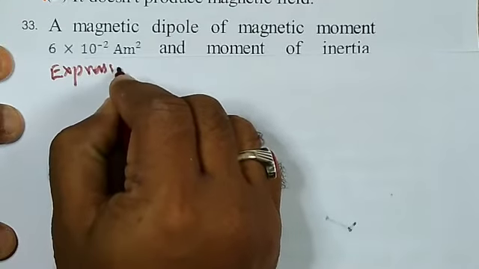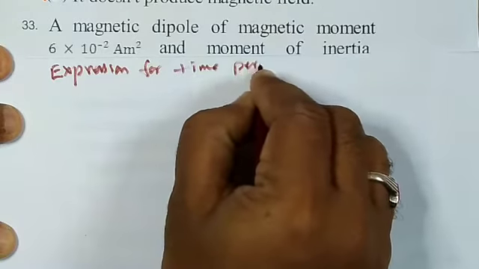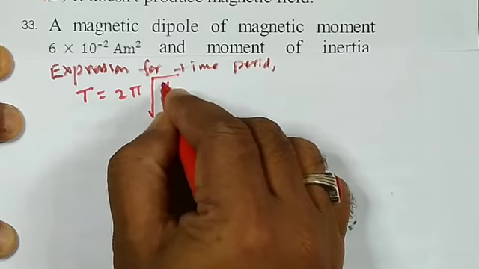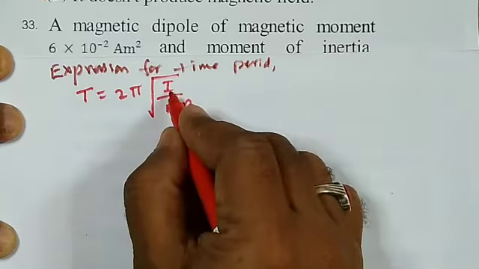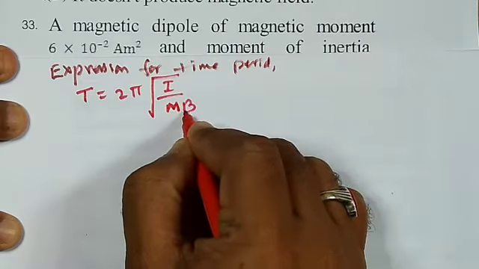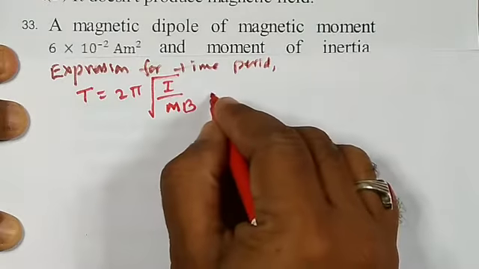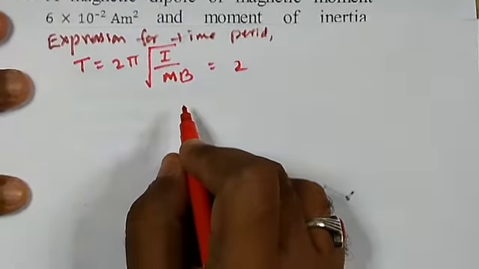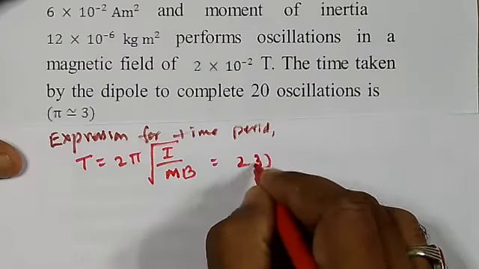General expression for time period, T equals 2 pi root of I by mB. I is the moment of inertia of a bar magnet, m is the dipole moment of a bar magnet, B is the magnetic field in which the bar magnet is oscillating. So from this we can write 2 into pi value, he told to take 3. So I will take here 3.